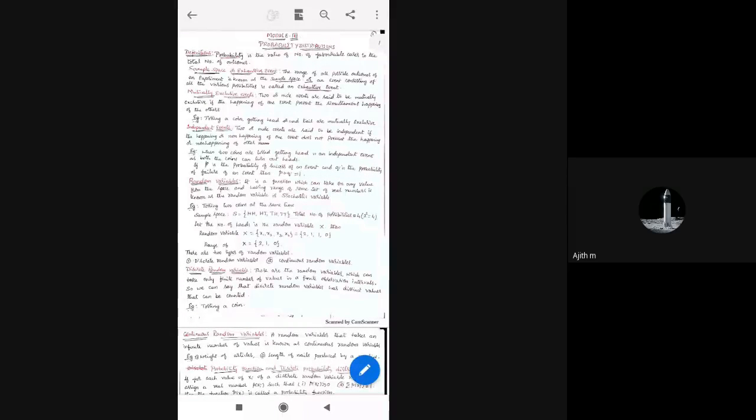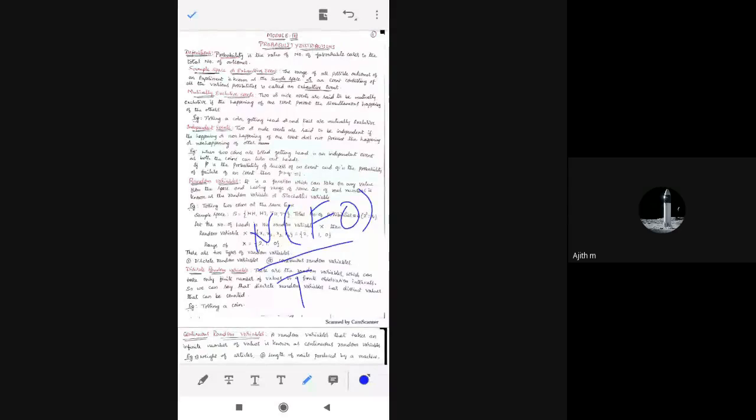The probability means what? That you should know. We all know probability means the number of favorable cases divided by the total number of outcomes, correct? Number of favorable outcomes divided by total number of outcomes. So this is the probability of an event. This is the basic formula for probability, and that is what I have written here.